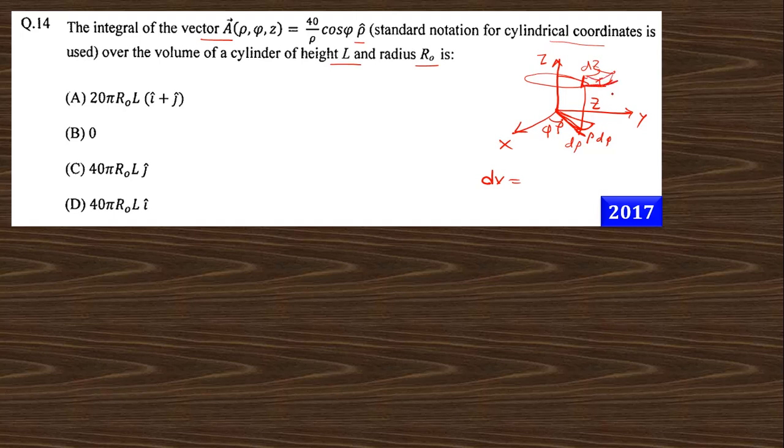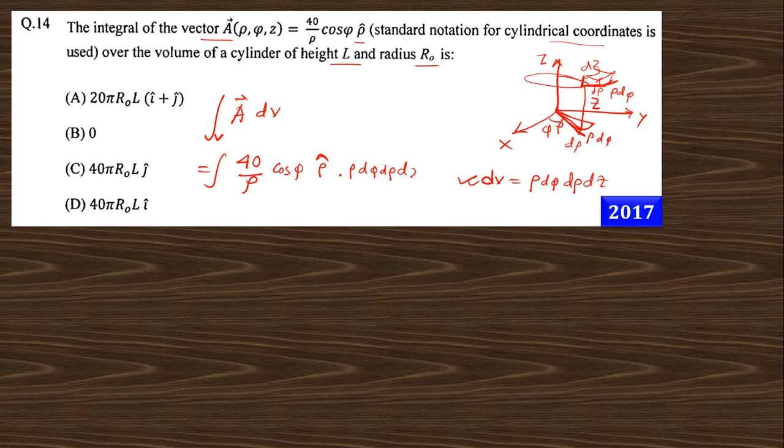This is rho d phi into d rho and dz. So this is rho d phi, d rho and dz. This is the small volume, right? So in cylindrical coordinate system, the small volume is this. So if you take the integral of A dv in the volume integral, A is nothing but 40 by rho cos phi rho cap, and dv is nothing but rho d phi d rho dz. This is the volume integral, right?